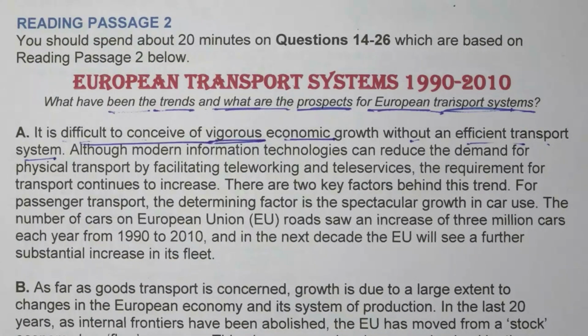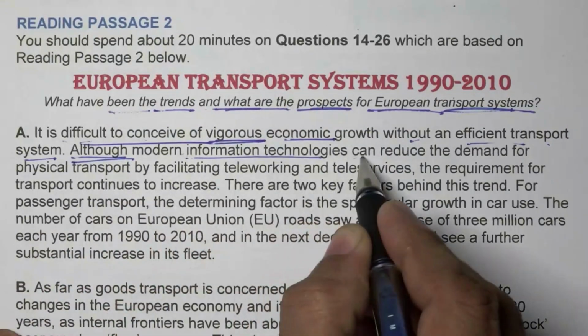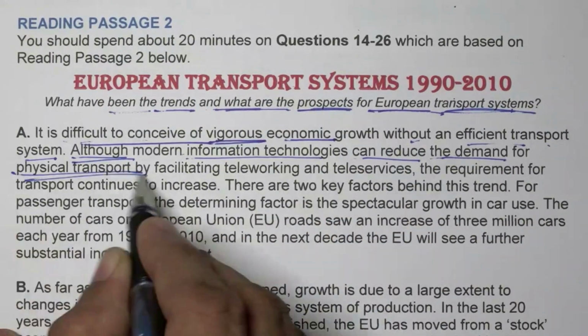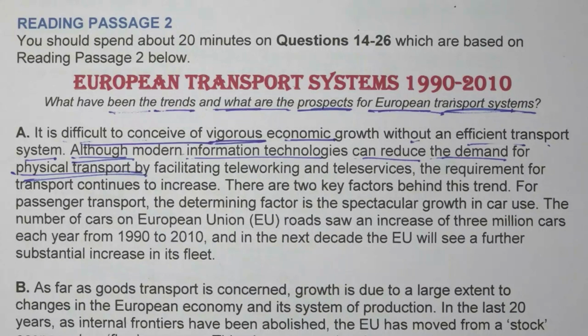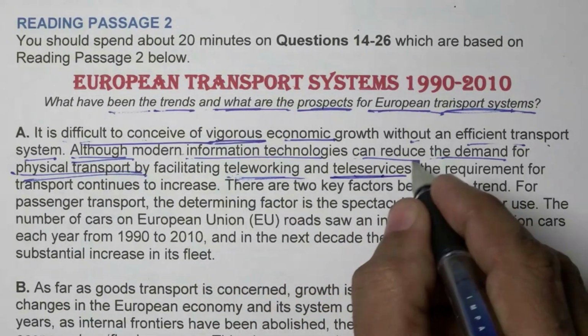Yes, if the transport network structure and infrastructure are good, then economic growth will also be good. Although conditional statements are always important. Although modern information technologies can reduce the demand for physical transport by facilitating teleworking and teleservices,